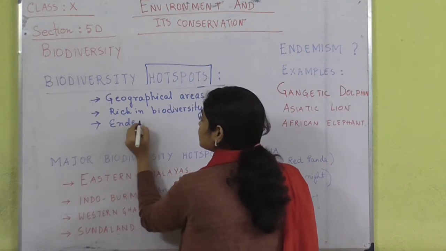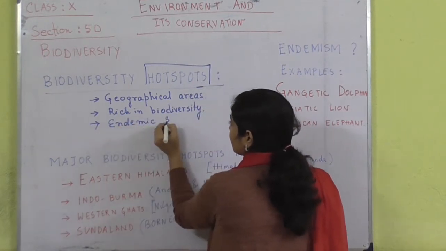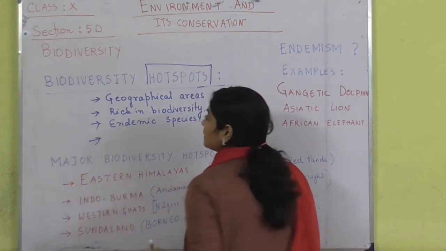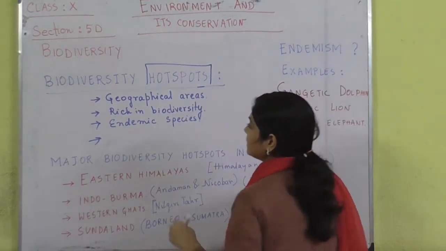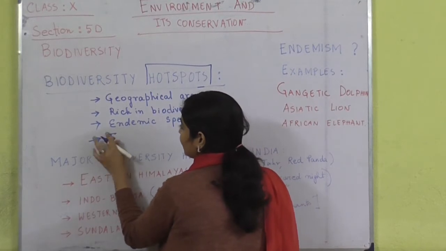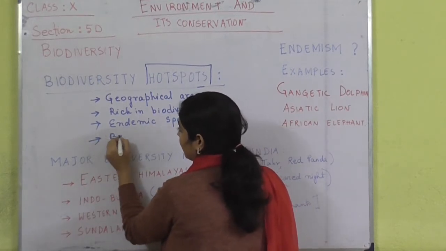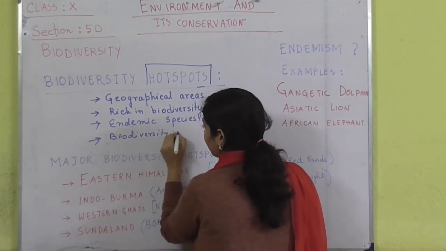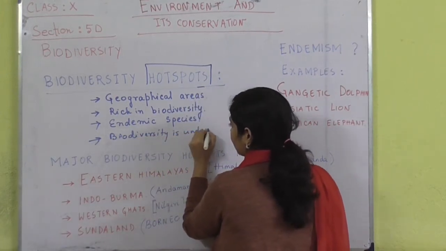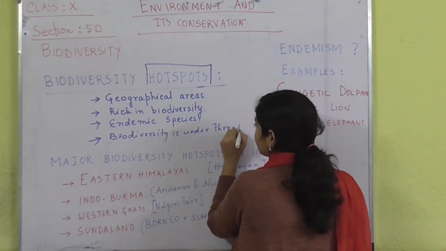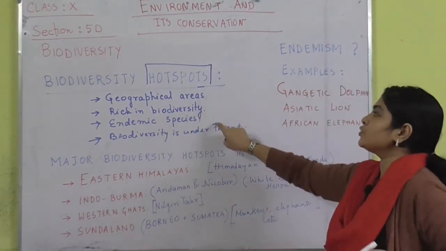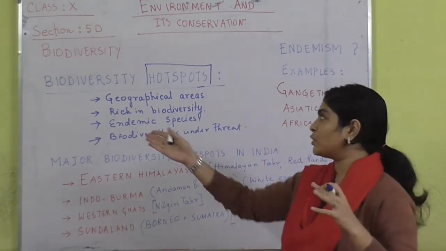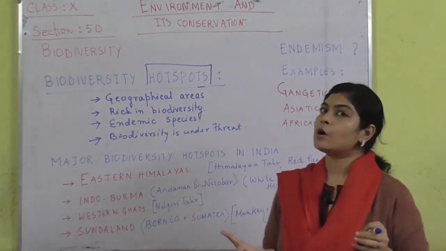What are endemic species? I will tell you. Land of endemic species, and this biodiversity is under threat. So these are the 4 points that you need to remember while you are writing the definition of a biodiversity hotspot.